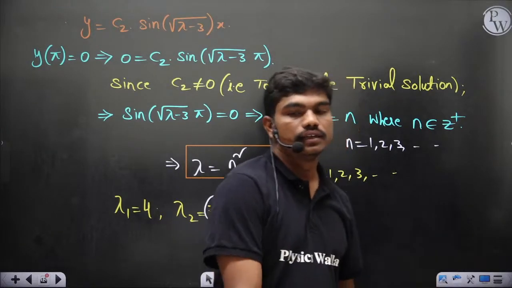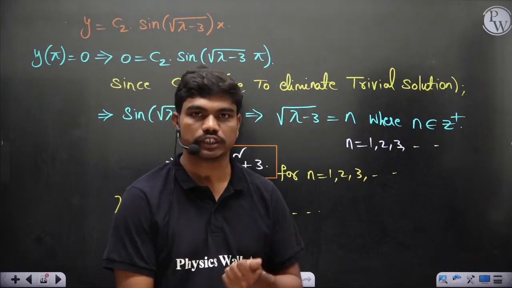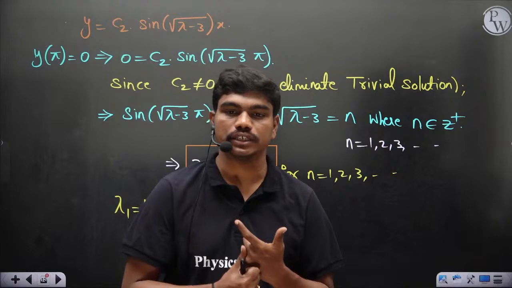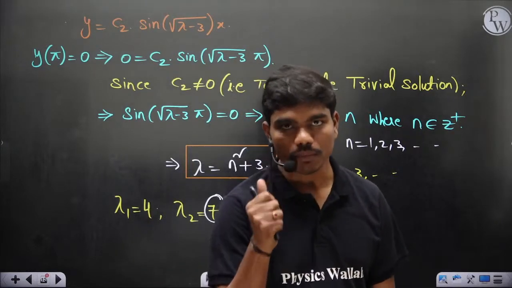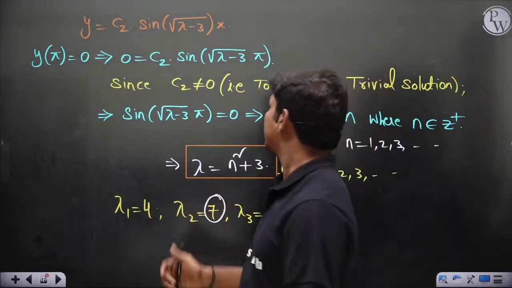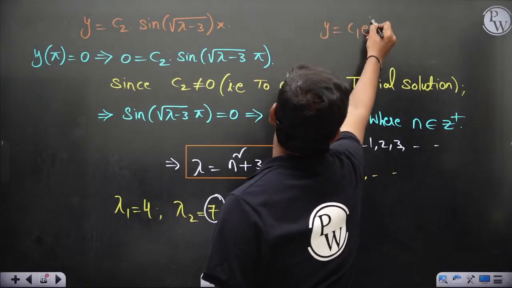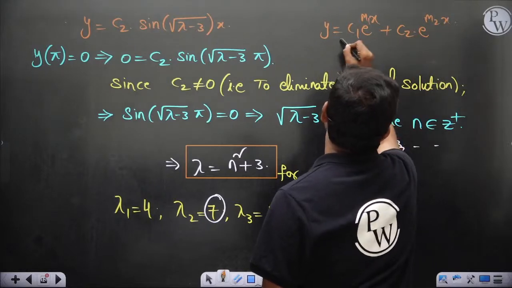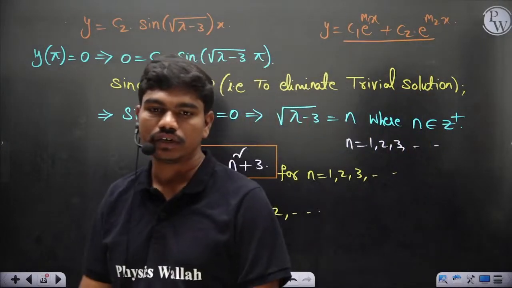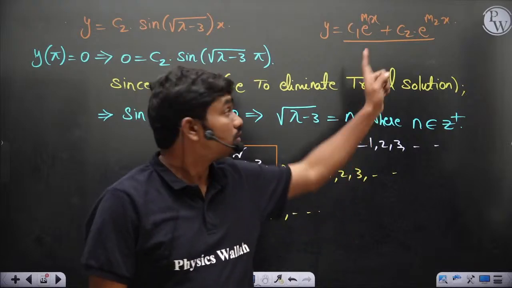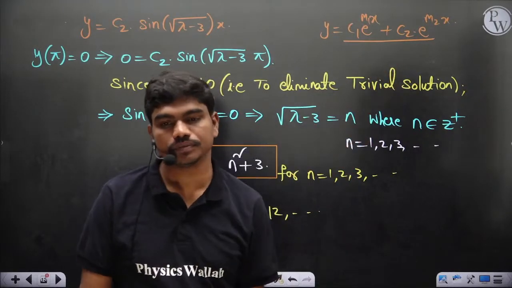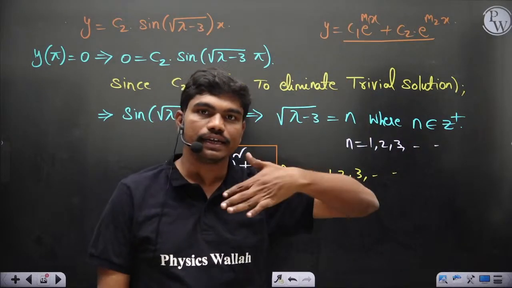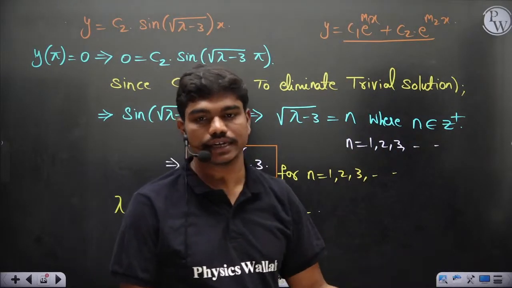See, firstly, these equations are harmonic functions. So if you try to generate the solution of that, you'll definitely get sine and cos combinations. Instead of having complex roots, if you have real roots, then your function would be something like e to the power m1 x and m2 x, and this is not periodic. You won't have any harmonic functions here. Which means the amplitude of the vibration or of any wave continuously keeps increasing, which is not the physical case.